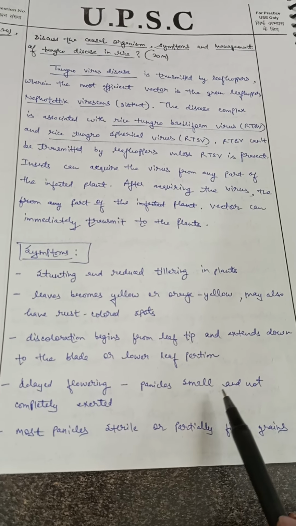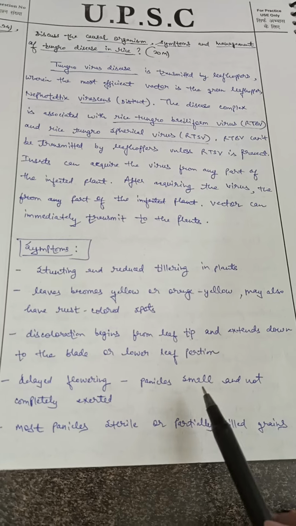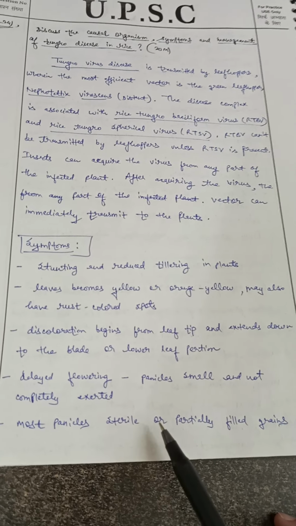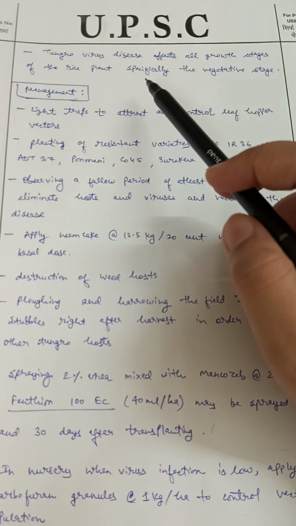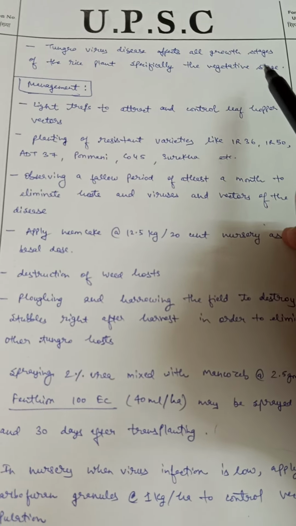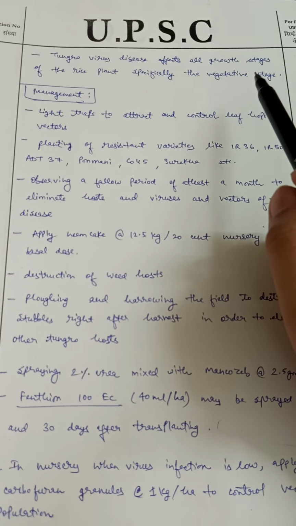Delayed flowering. Panicles are small and not completely exerted. Most panicles are sterile or have partially filled grains. Tungro virus disease affects all growth stages of the rice plant, specifically the vegetative stage. So this is all about the symptoms of the Tungro virus disease.